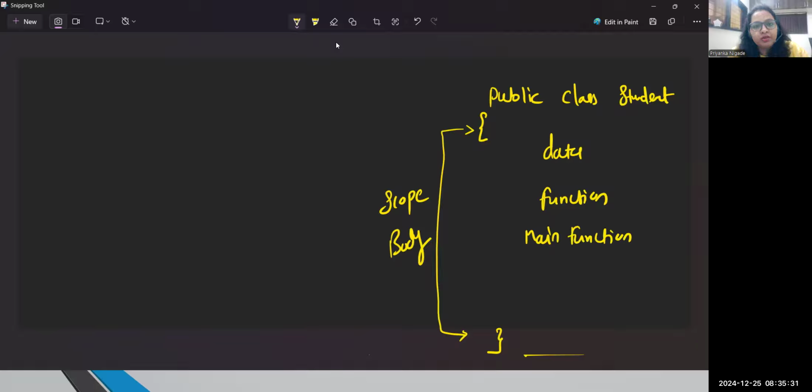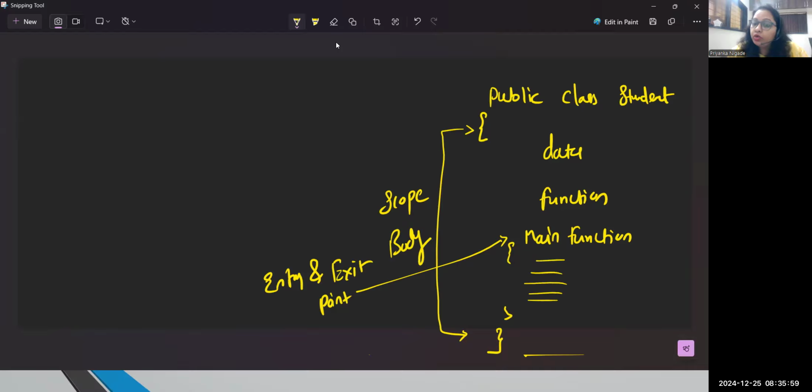Without the main function, you will not be able to execute any program. Guys, this part is important, okay? We should have a main function within a class body. For now, just understand what the main function is. I'll say this is the entry and exit point. Without this, you will not be able to run your code, and only the statements you write inside main are what you will see in the output.